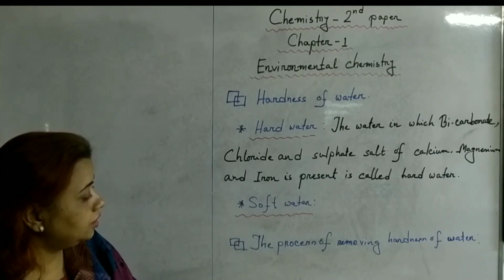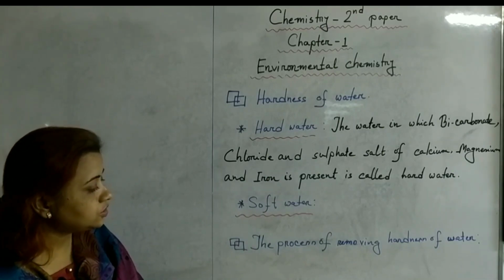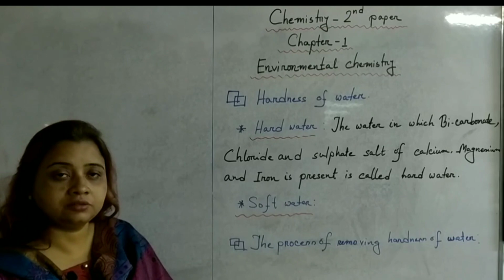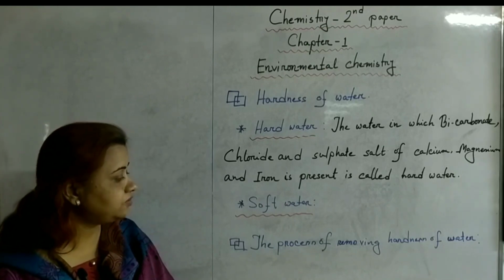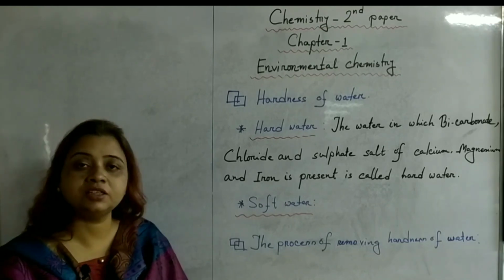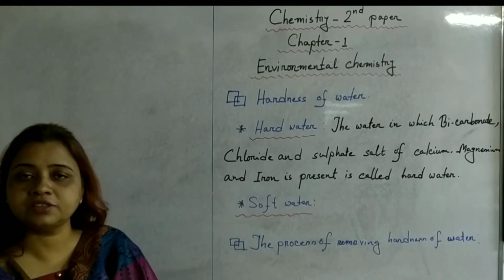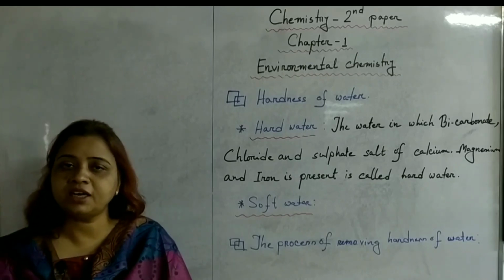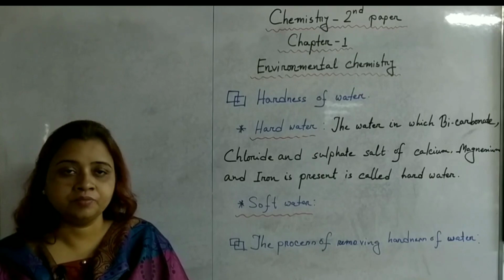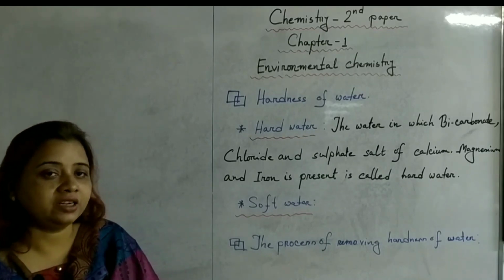Okay. Now come to the process of removing hardness of water. At first, come to the classification of hardness of water. There are two types of hardness of water: temporary hardness and permanent hardness. What is temporary hardness?